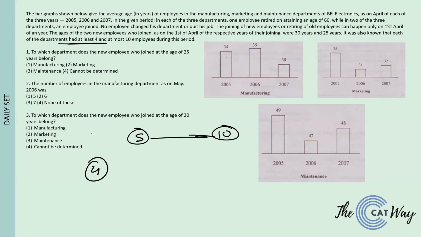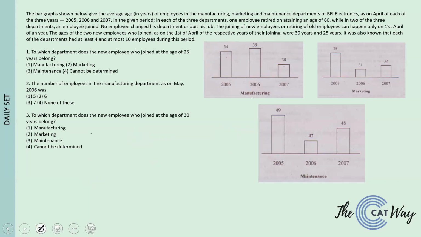The reason we are not checking that is because, let's say in a certain year the total number is 4 and the person in the department is leaving and no one is joining, then the total number of people will reduce to 3, and that case is not possible. So we'll only be calculating for the values from 5 to 10, that is 5, 6, 7, 8, 9 and 10. So we'll be making a table first.